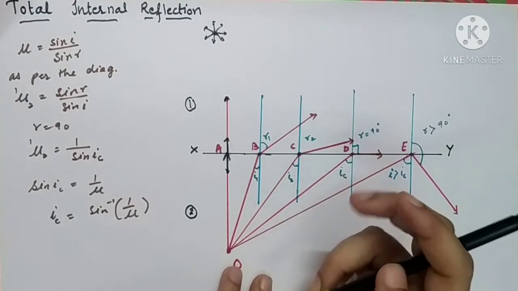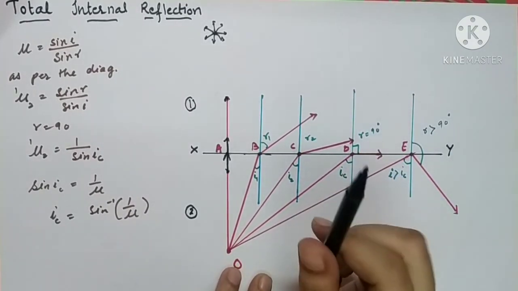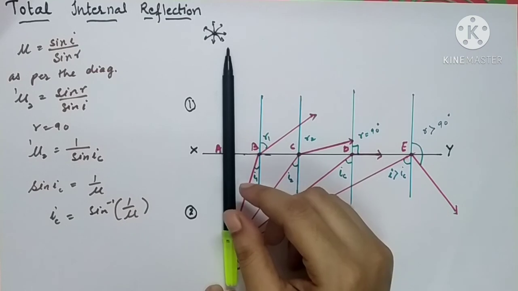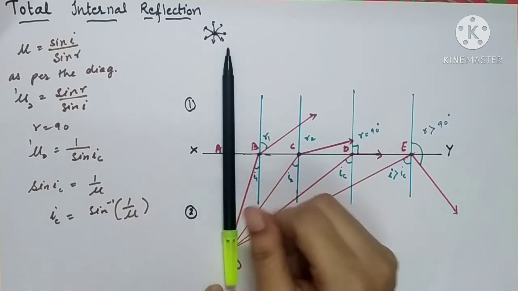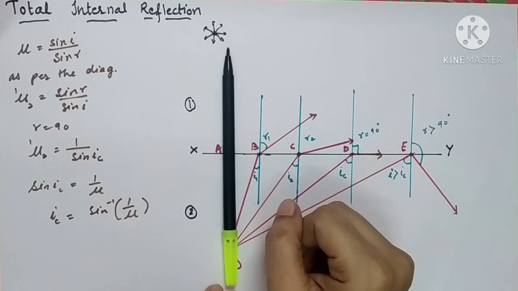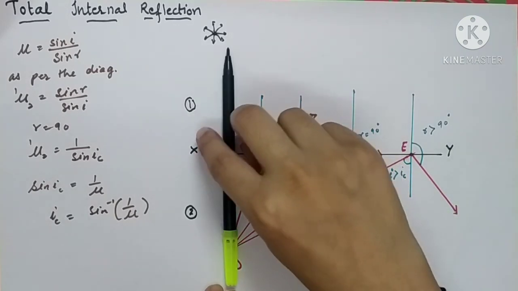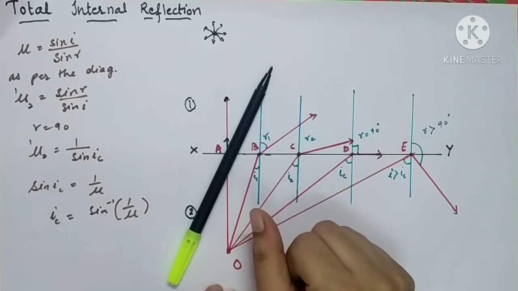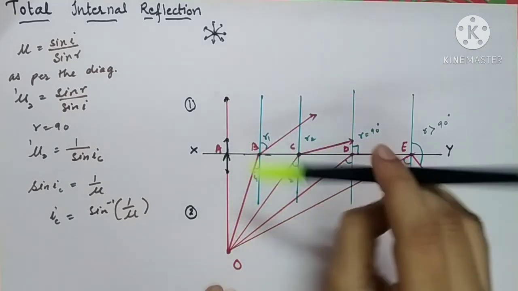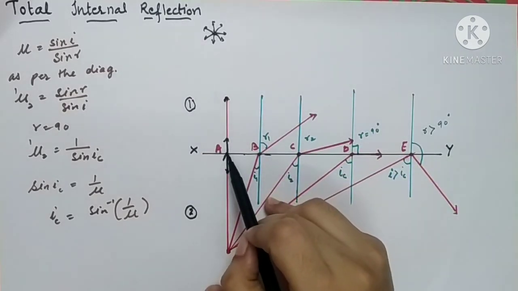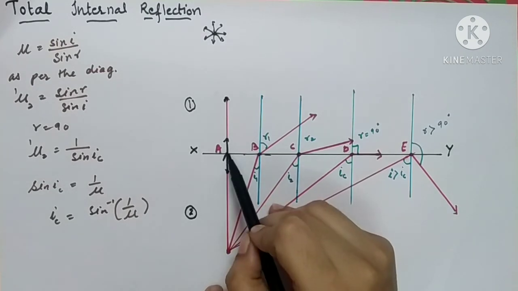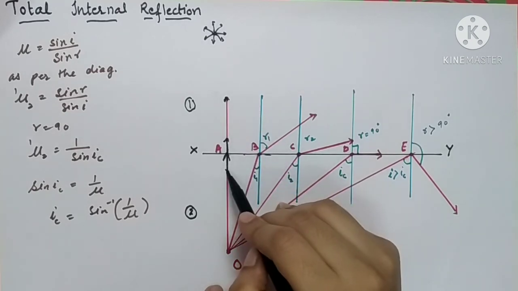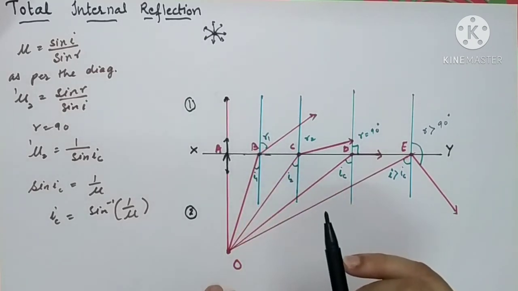Here you can consider the example of a straight pencil. When a straight pencil is kept perpendicular in a glass containing water, it will appear straight only. The pencil appears broken when it is placed slightly tilted. So there will be no deviation from the straight line path whenever a light ray is incident normally on the surface of a denser medium. Here the angle of incidence is 0 and the angle of refraction is 0.